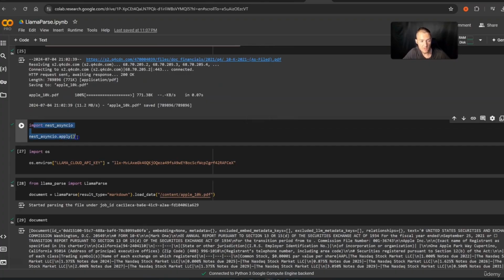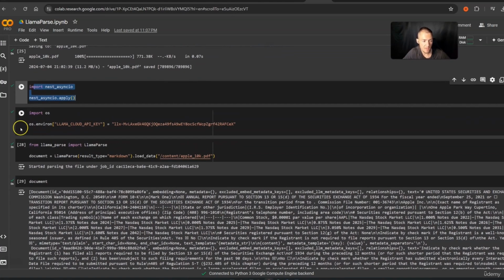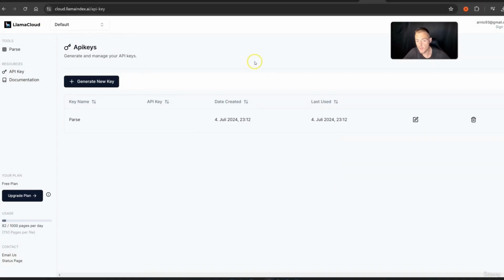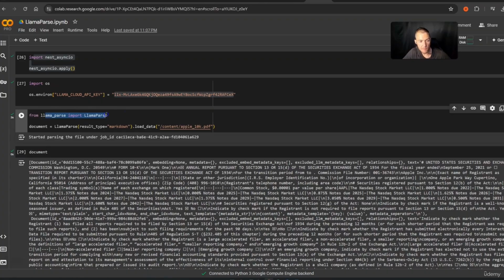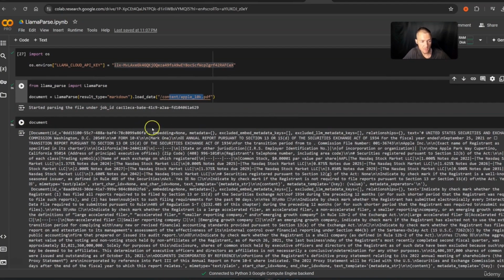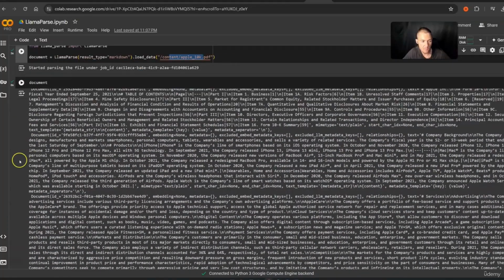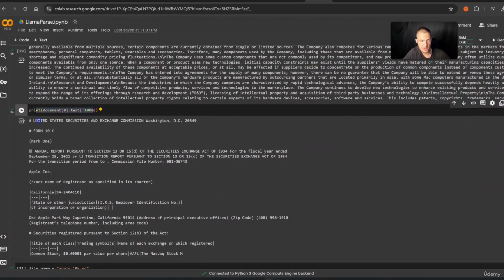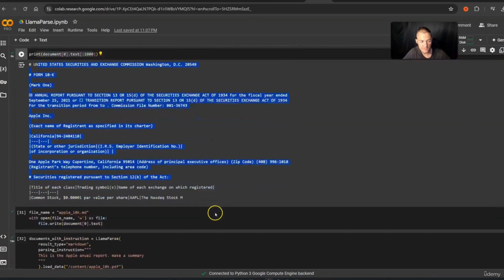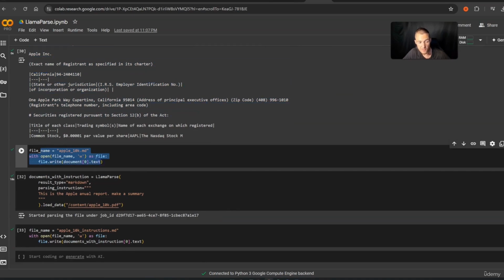Then you need this right here. This is just so that all of it is working in Google Colab. You press play. Then you need your API key. Of course, you will find it in the Llama Cloud. Then we use LlamaParse to make Markdown out of our content. And the content, you will see the content here. Then we simply print it out, just so that it is a little bit nicer for us. Then we print it out as a text file that we can download, and this is the whole file.